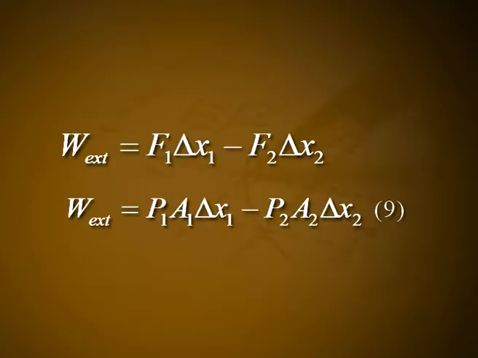Obviously, the net work done on the volume of the fluid between A1 and A2 is W external is equal to F1 delta x1 minus F2 delta x2. W external is equal to P1 A1 delta x1 minus P2 A2 delta x2. Let it be equation number 9. Let P1 and P2 be the pressure in the fluid at A1 and A2 respectively.